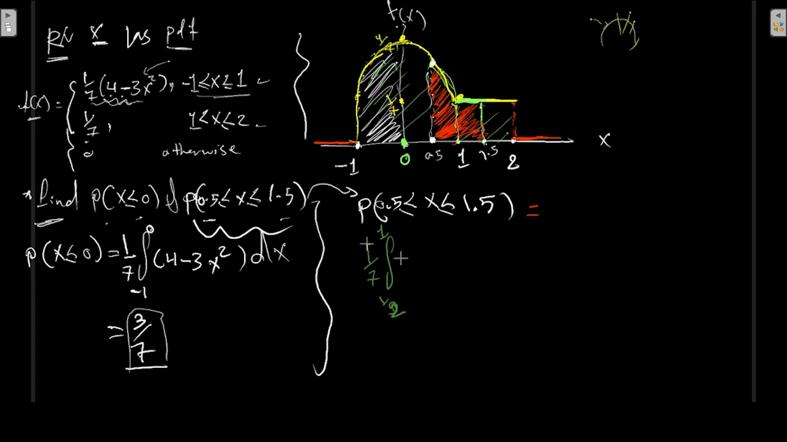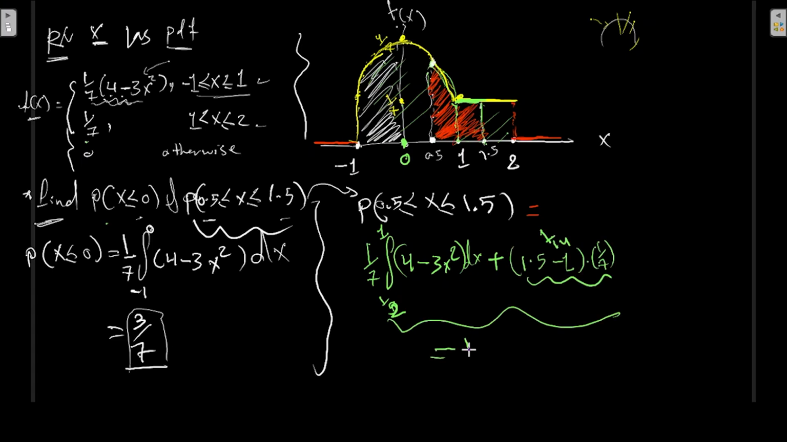Let's take the first area, and we're going to integrate the 4 minus 3x squared with respect to dx. Plus, now the second area, how to take it? We need the area of this rectangle. The width by the height, it's just a rectangle. The final area, I think, is something like 13/56 or something.